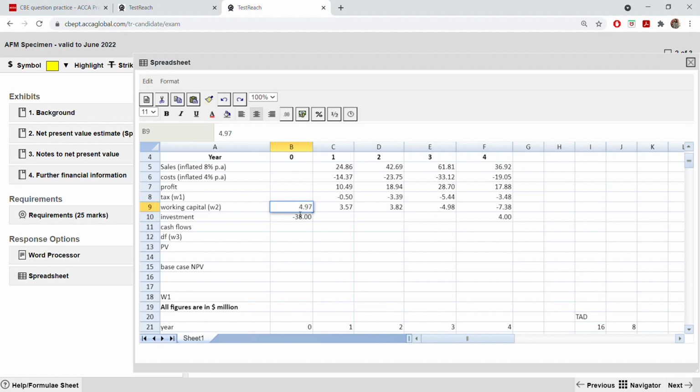Now you have to change the sign. The positive figure will become negative, negative figure will become positive, because definitely if your requirement is an outflow, this will be released, so it will be a positive figure. Just go and take that minus out. Now what else is remaining? Discount factor we have to find out. But first let us reach till cash flow. Okay, so it will be simply the sum function.